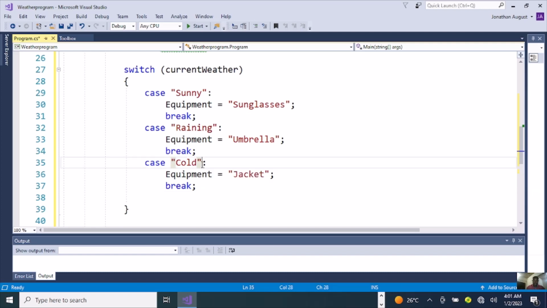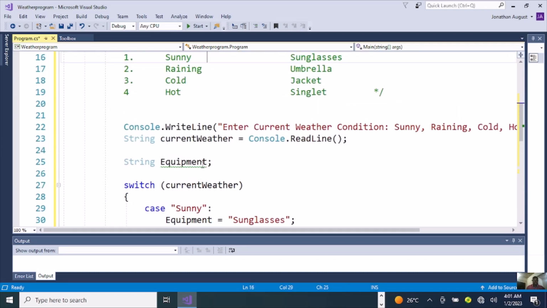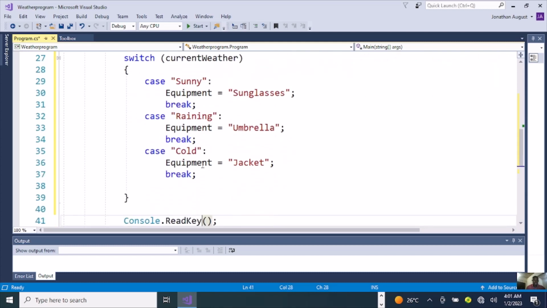After the jacket, it should be hot weather now. So we don't need to put anything like jacket. Let's put on a singlet. So we are going to end it with default.